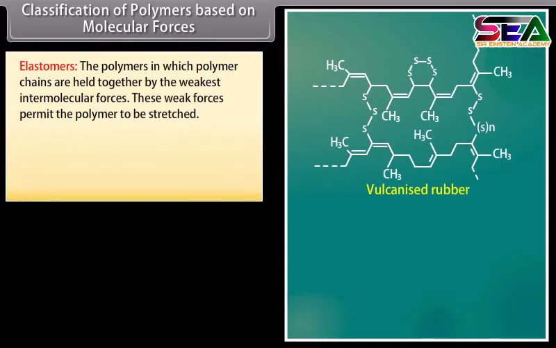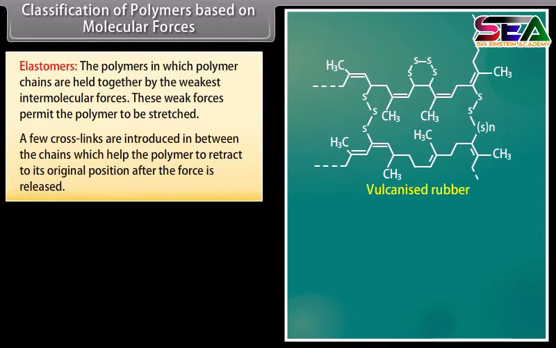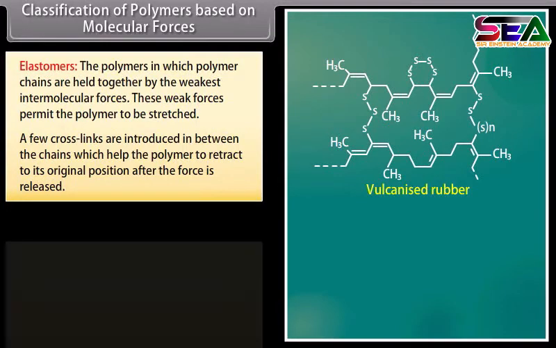Elastomers. The polymers in which polymer chains are held together by the weakest intermolecular forces. These weak forces permit the polymer to be stretched. A few crosslinks are introduced in between the chains which help the polymer to retract to its original position after the force is released. For example, vulcanized rubber.